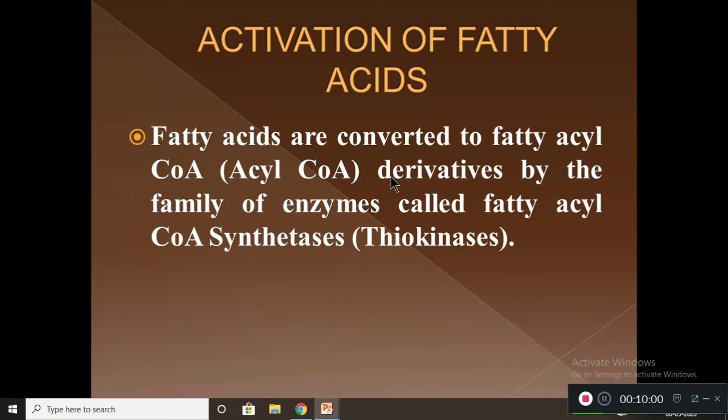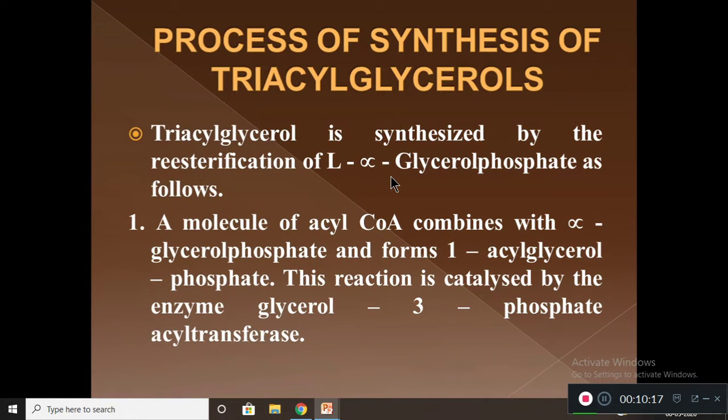So this is how the fatty acids are activated. The fatty acids are converted into fatty acyl CoA derivatives by the family of enzymes called fatty acyl CoA synthetases, otherwise thiokinases. Now the next step: how the triacylglycerol is synthesized. The process of synthesis of triacylglycerol.